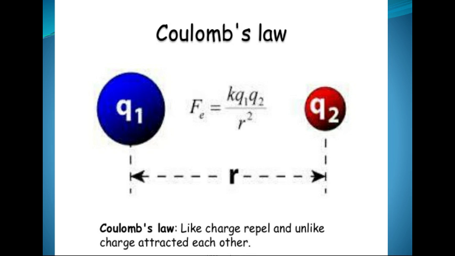It means F is directly proportional to Q1 Q2, and F is inversely proportional to R square. It means if the distance between two charges is more, then the force between these two charges will be less. So, the simplified form is F is equal to K Q1 Q2 upon R square.